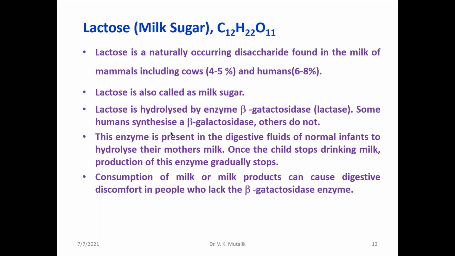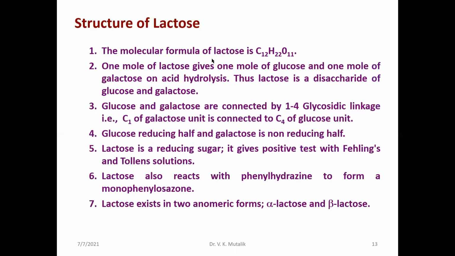It is also a disaccharide, but it is made up of alpha D(+) glucose units and beta D(+) galactose. You can see the structures of lactose. Okay, the molecular formula is C12H22O11. It is made up of galactose, which is connected by a 1,4-glycosidic linkage, that is C1 of the galactose unit connected to C4 of the glucose unit.